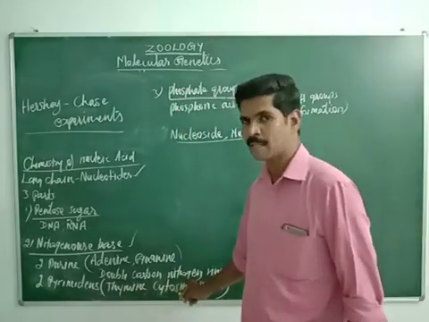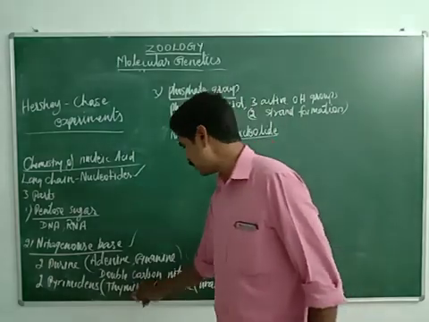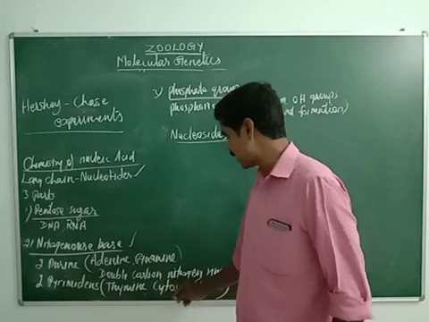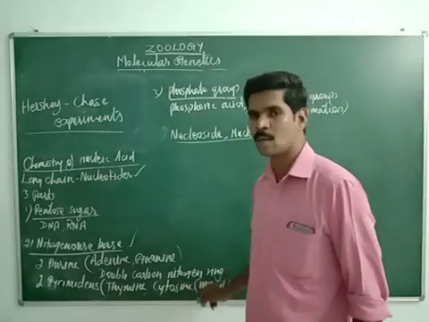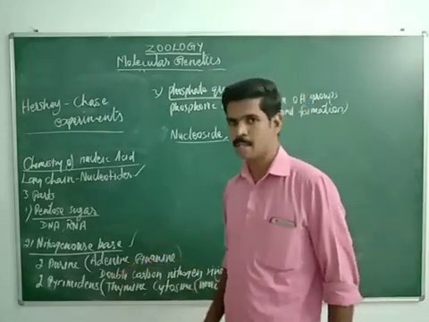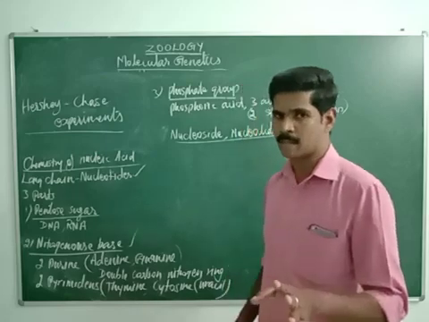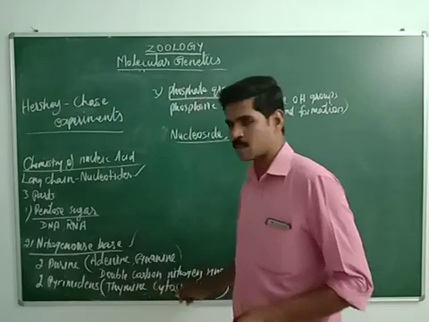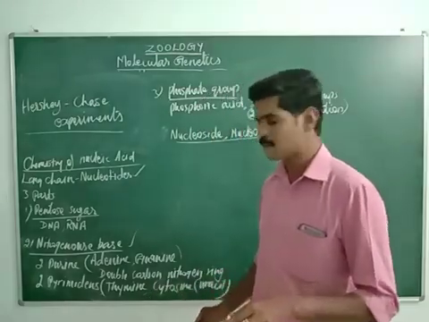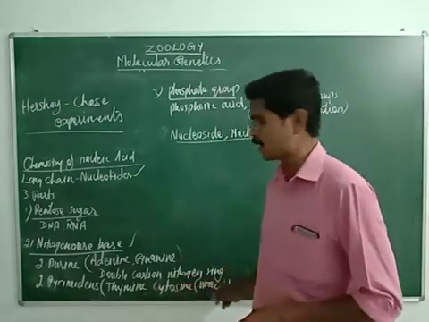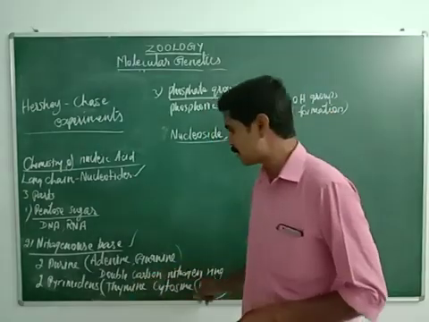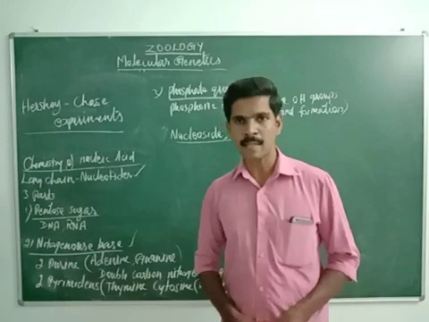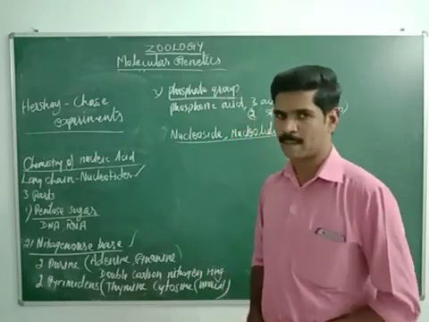In DNA, listen very carefully, thymine and cytosine are the pyrimidines, and in RNA, cytosine and uracil are the pyrimidines. So totally three pyrimidines are there. In DNA, two pyrimidines: thymine and cytosine. In RNA also two pyrimidines: cytosine and uracil. And these pyrimidines have a single carbon nitrogen ring structure.